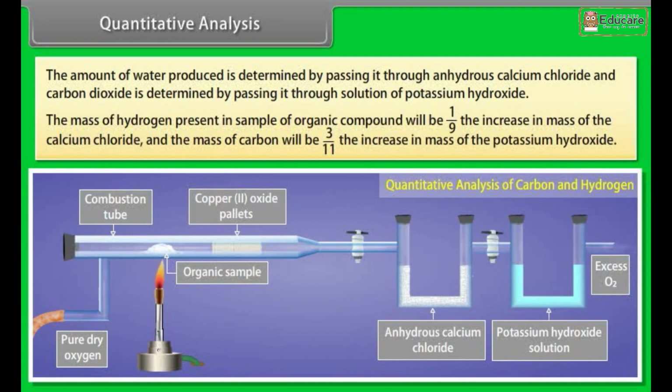The mass of hydrogen present in a sample of organic compound will be 1/9 the increase in mass of the calcium chloride, and the mass of carbon will be 3/11 the increase in mass of the potassium hydroxide.